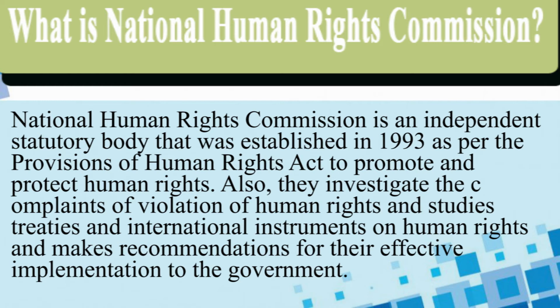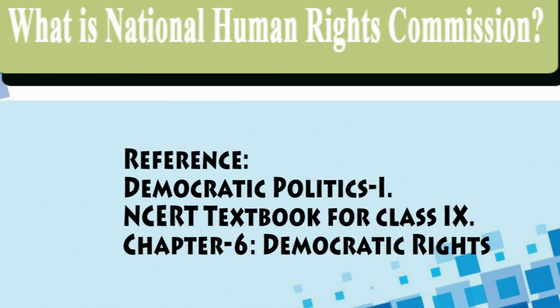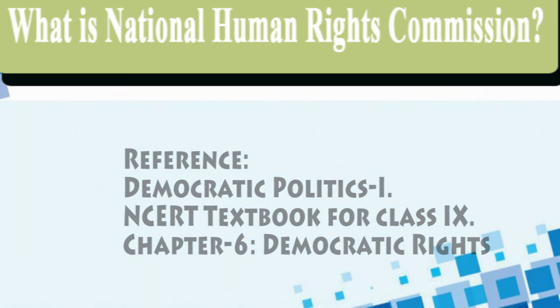Also, it investigates the complaints of violation of human rights and studies treaties and international instruments on human rights and makes recommendations for their effective implementation to the government. You must have read about it in chapter 6 of your class 9th political science textbook.